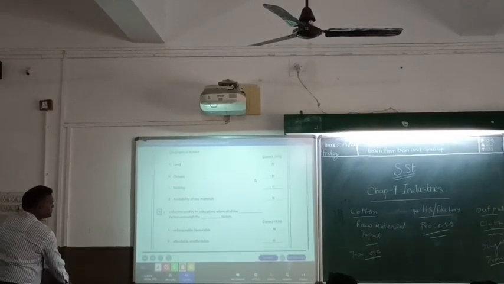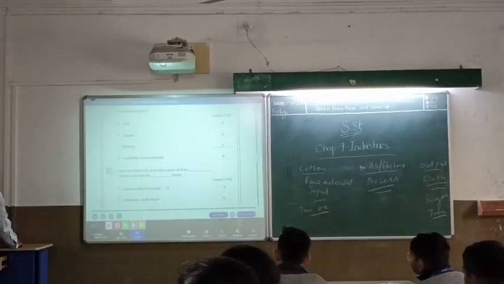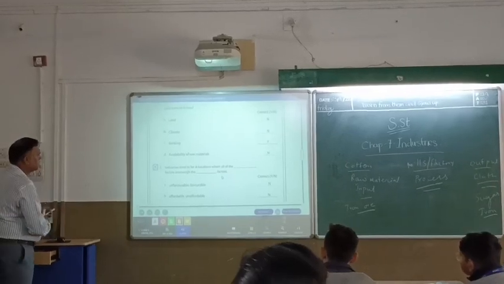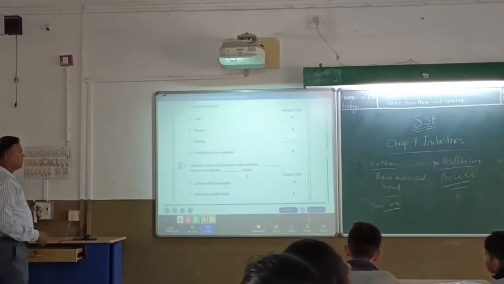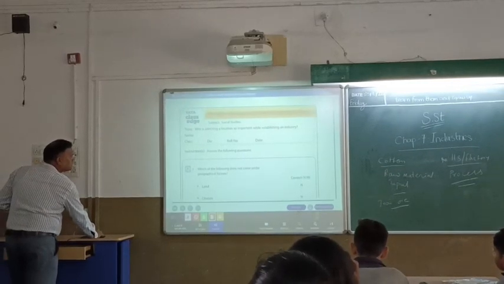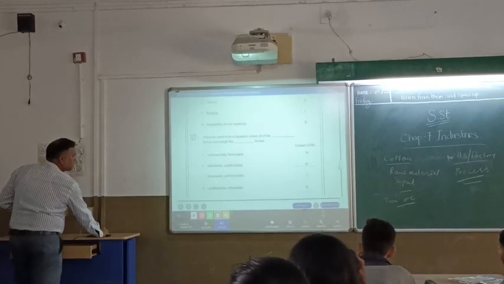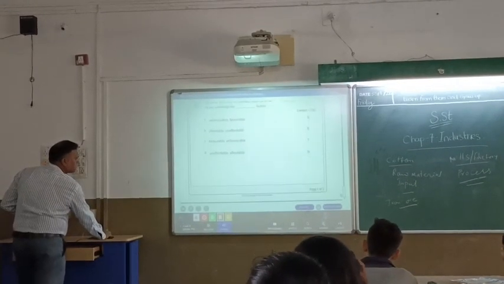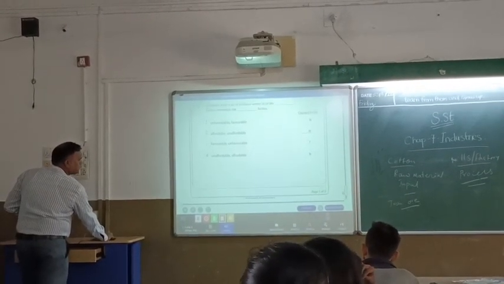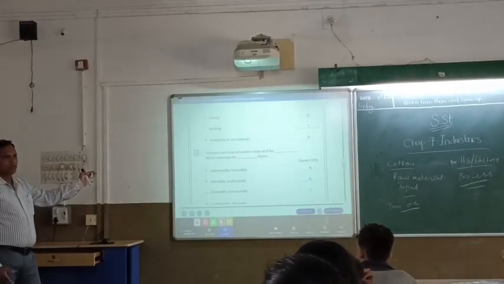Next is industry tends to be location where all task factors overweight the focus factors. What are they? You see all the answers are there. This is the view worksheet. It is a worksheet type that you have understood. This is the worksheet. Okay.